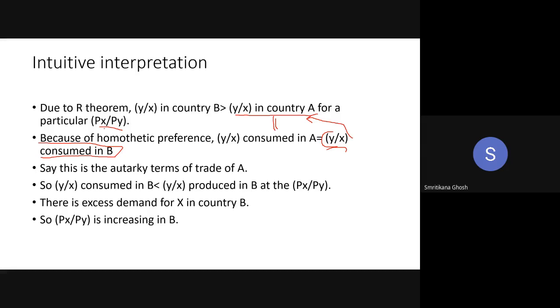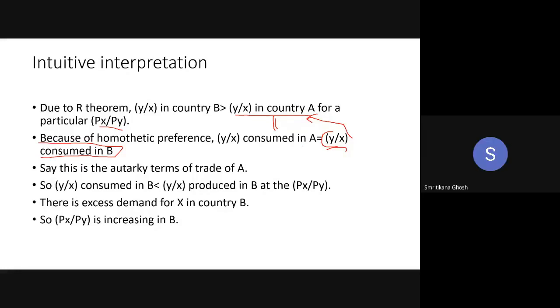Px by Py is assumed as the autarky terms of trade of country A. As this is the autarky for country A, y by x produced in country A is equal to y by x consumed in country A. Do you agree with me with this line? Y by x consumed in country A is equal to y by x produced in country A. Is it clear to you?